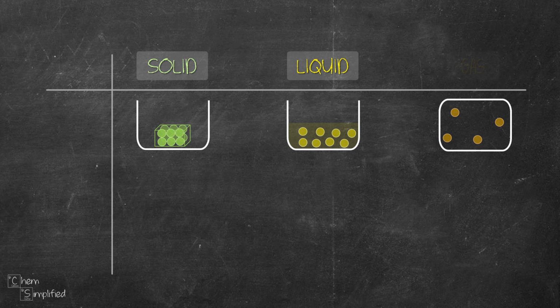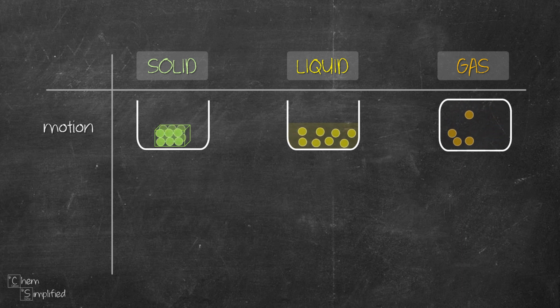Solid, liquid, and gas particles are always in constant motion. However, not all the particles are moving in the same way. Solid particles vibrate and rotate about a fixed position since they are very closely packed, whereas liquid particles slide over each other since they are not as tightly packed as solid. Gas particles, on the other hand, move pretty fast compared to solid and liquid.